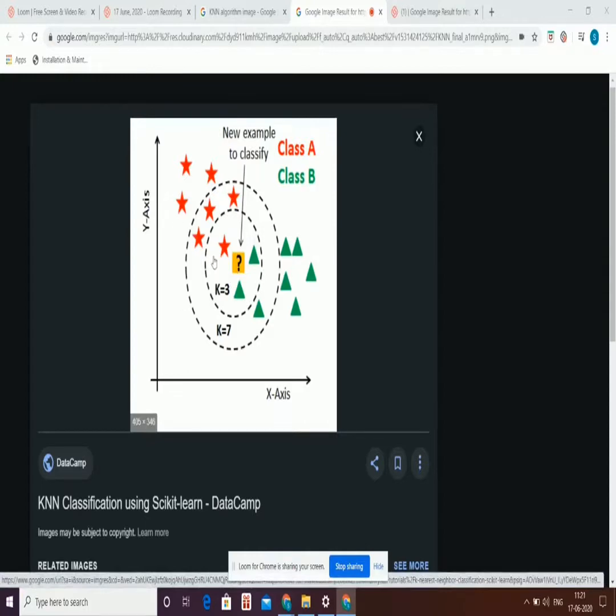Consider this example where there are two types. One type is the star type and another is the triangle type, and we want to classify the given data point as a star or a triangle. For example, suppose the k value is 3. Then it will find the three nearest neighbors to the given data point, and among those three neighbors, triangles are higher, so it will be classified as a triangle.